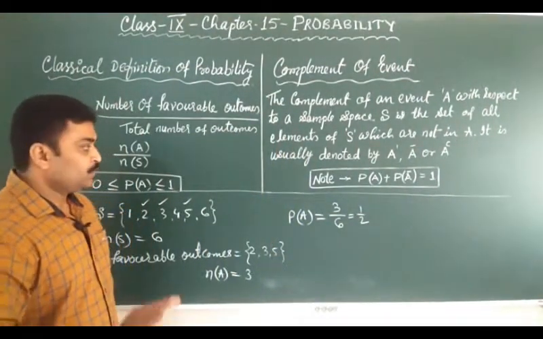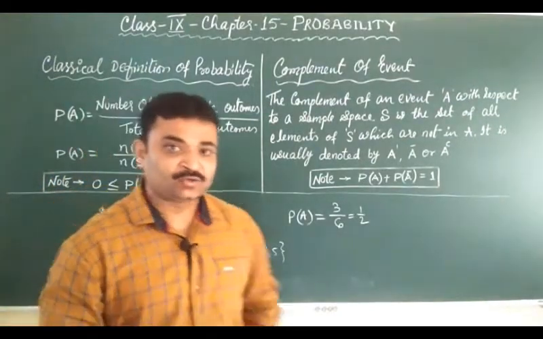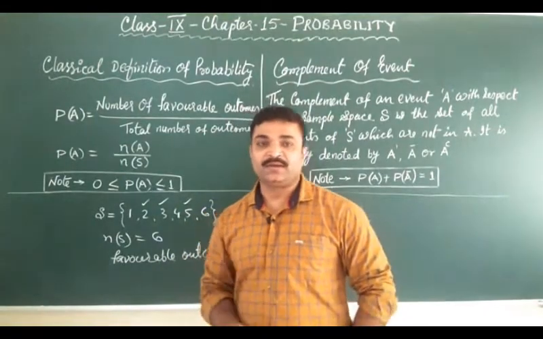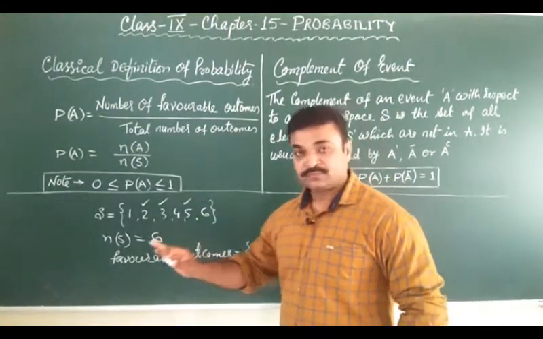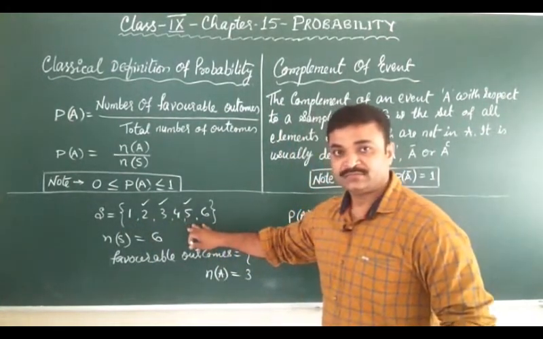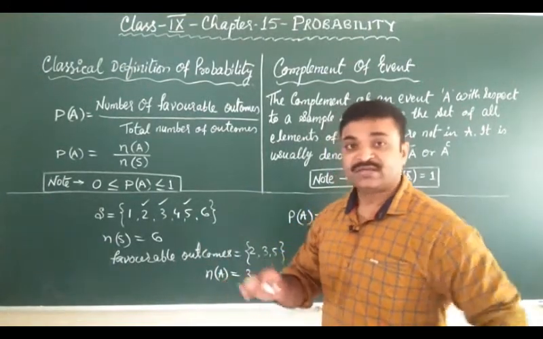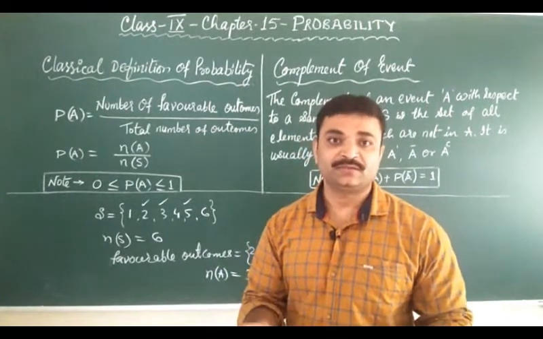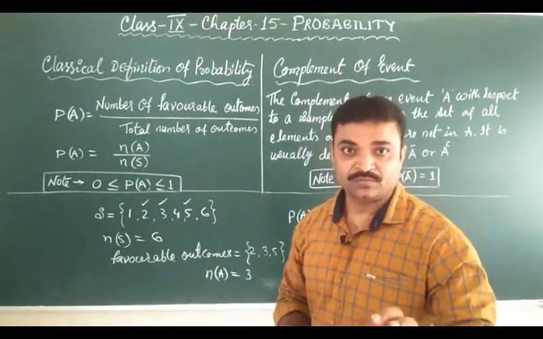Clear? Suppose I am asking, after throwing a dice, what is the probability of getting 7? अभी देखो, maximum 1 to 6 numbers are there, but 7 is nowhere. तो 7 आने का probability क्या होगा? That is 0. 7 आ ही नहीं सकता. So the probability of getting 7 is equal to 0.